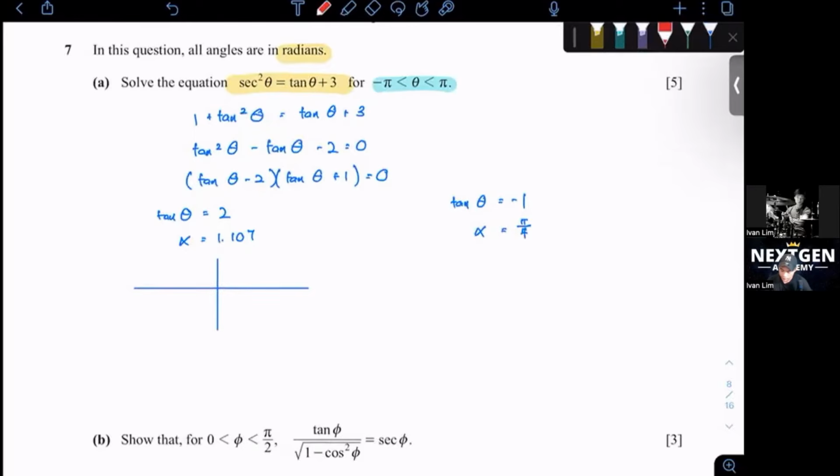They say tangent is positive. So if tangent is positive, it means my first and third quadrant. However, they say my domain right now is from negative pi to pi, right? Negative pi to pi. So let me draw my alpha first. So my alpha will be here and here.